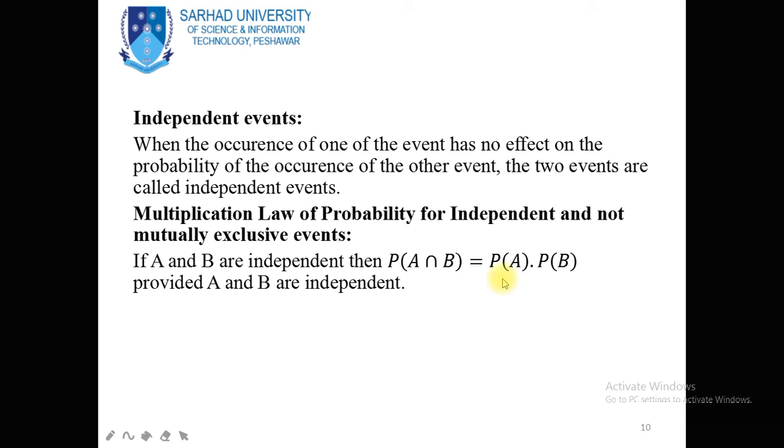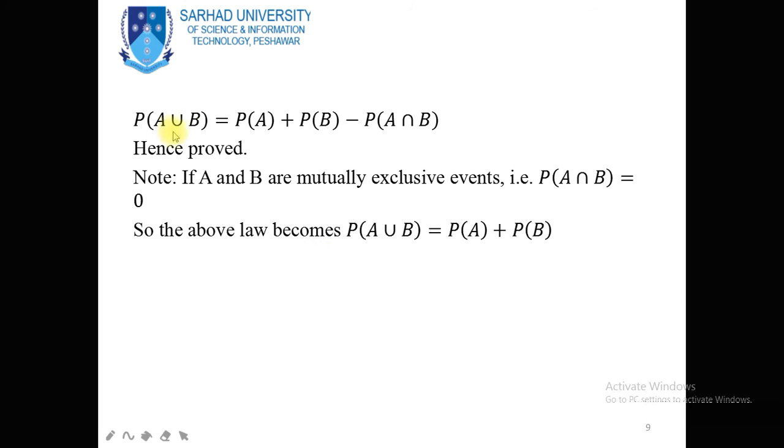So dear students, note that for mutually exclusive events, if here we have the union symbol, the probability of A union B, then replace the union symbol by addition and replace the intersection symbol by multiplication. But the main point is the difference between the events you see over here.